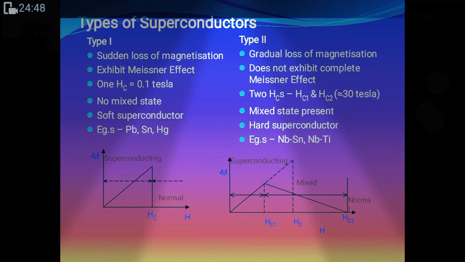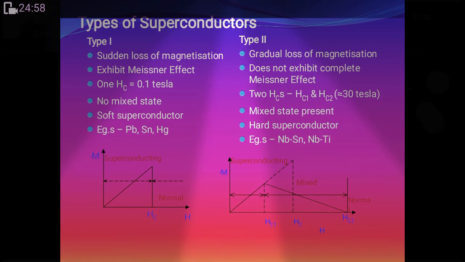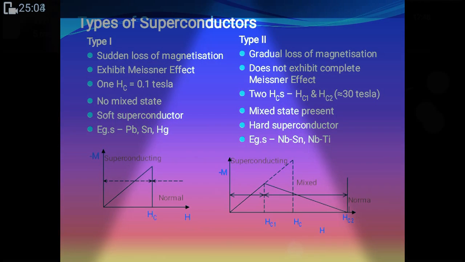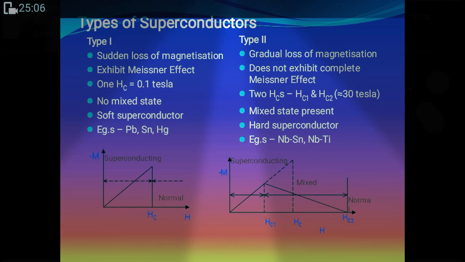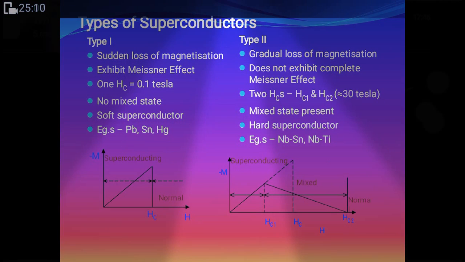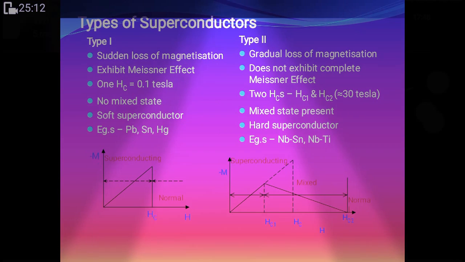Please listen, this is an important point. The value of Hc2 is 100 times higher than that of type 1.